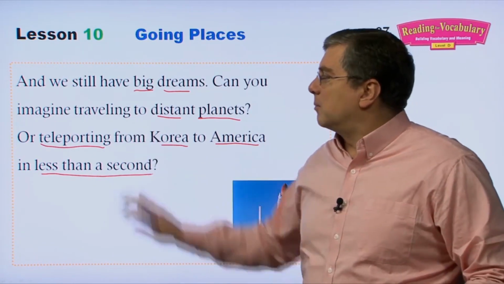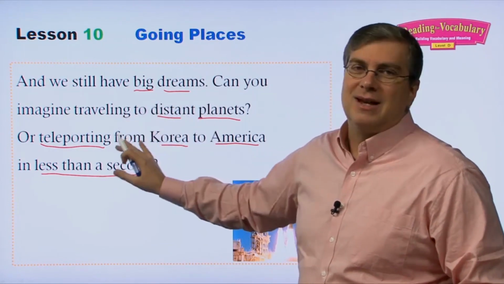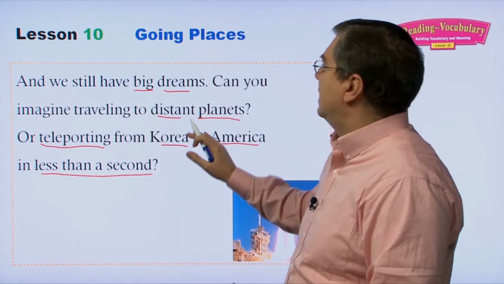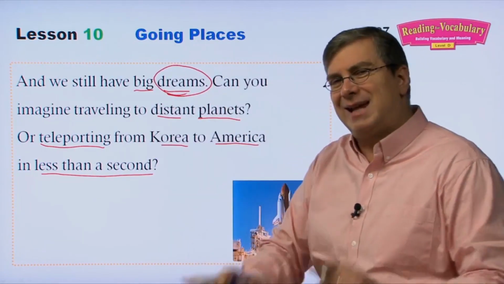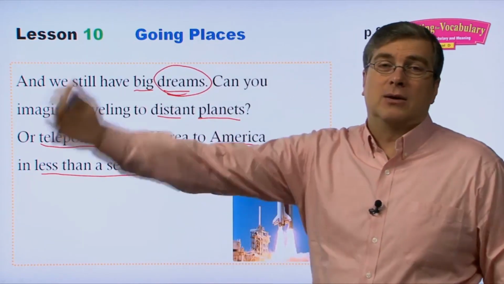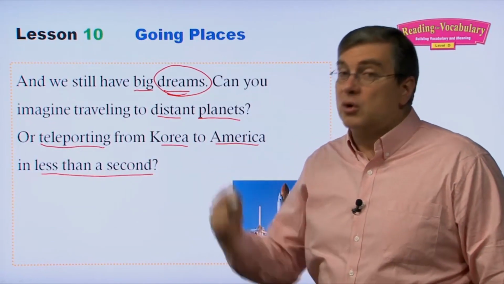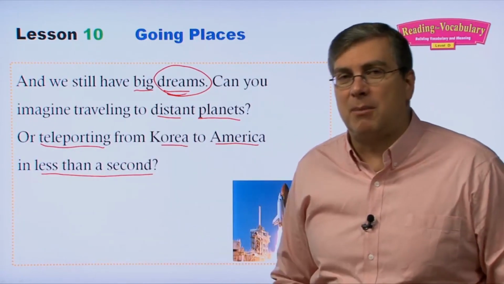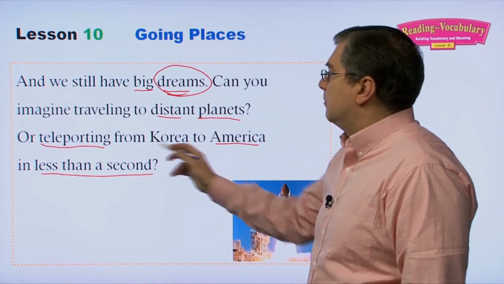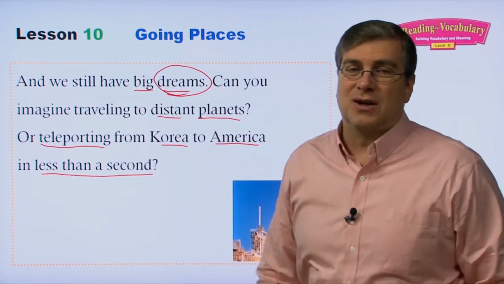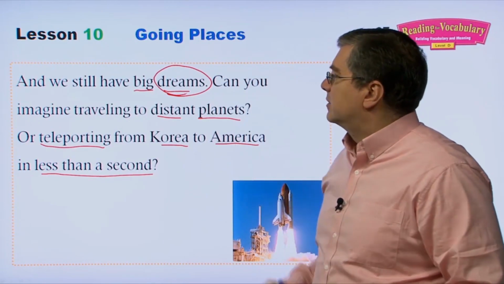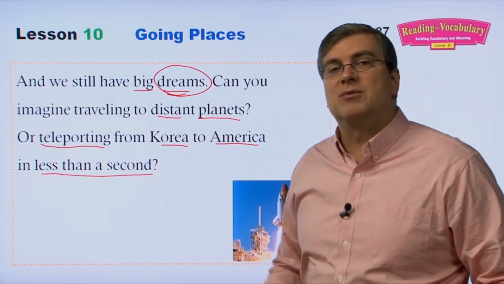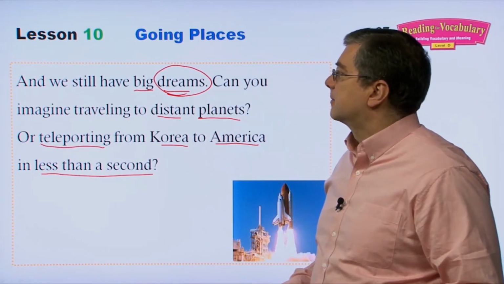So if we could teleport, but we can't do this yet. These are in the future, right? So we have big dreams. Usually dreams are talking about the future. We can't do it now. We can't go to distant planets. We're trying. People say they're trying to get to Mars next. But teleporting, that's just science fiction. Nobody knows if that is even possible. Okay? So these are some dreams that people have about transportation in the future.